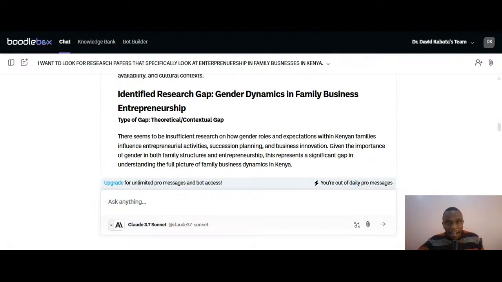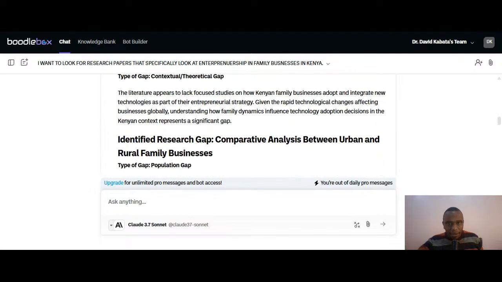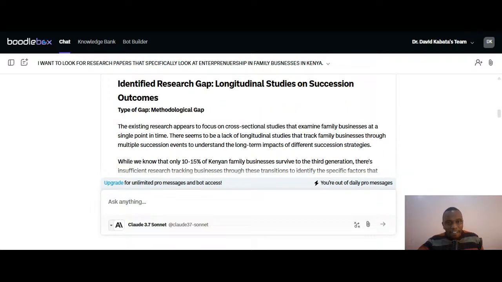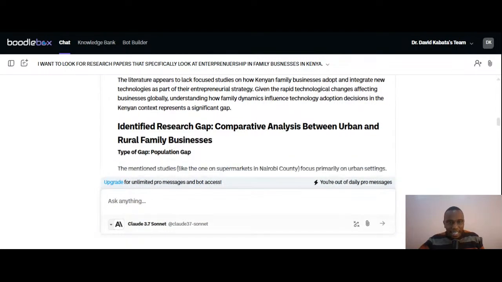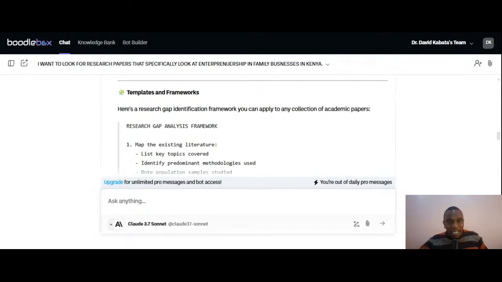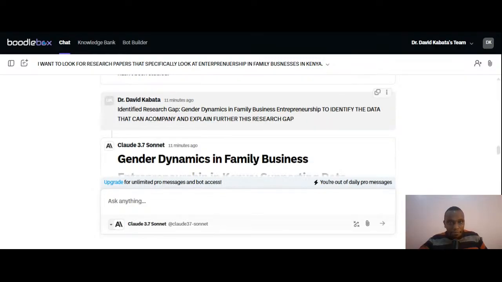Contextual, we have a contextual gap again in terms of gender. We have the comparative, urban versus rural. We have the technology adoption, which is the theoretical or the contextual gap. Then we have the methodological gap. So you can see the platform is able to identify the different research gaps that we can look at.